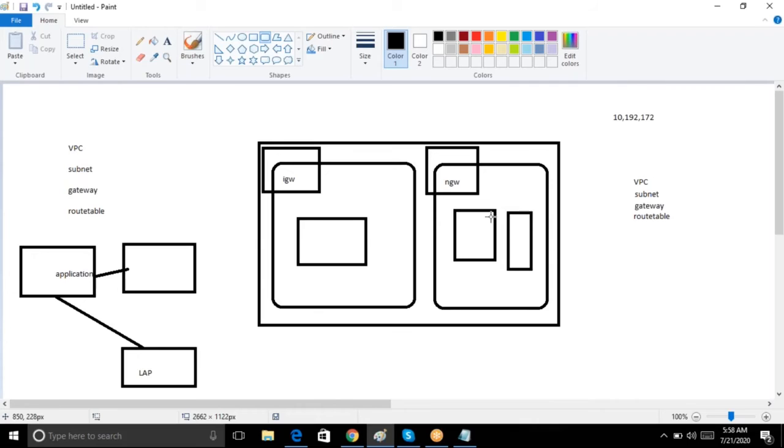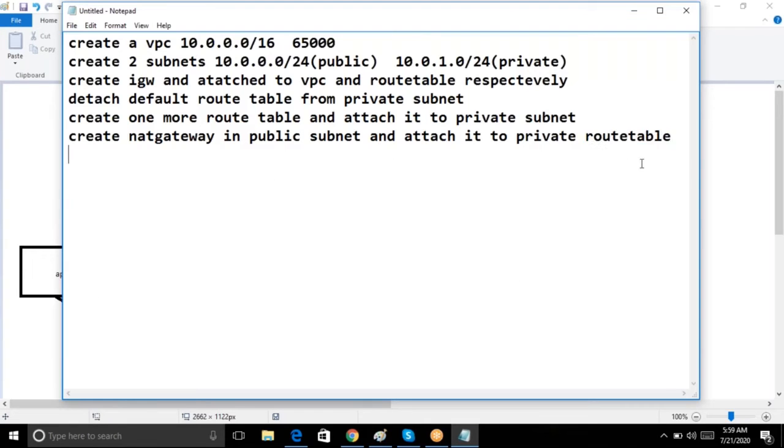So within a single network, if you need more security, instead of creating multiple networks, you will go with this concept, public and private concept. Okay, so that is your task, guys. So guys, any doubts here?